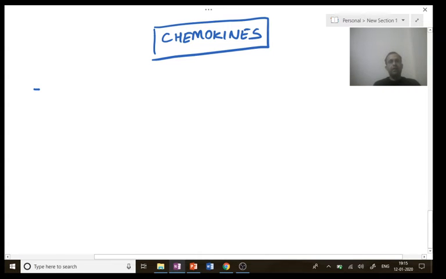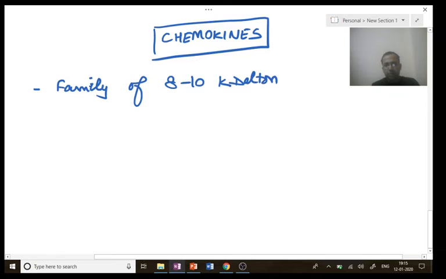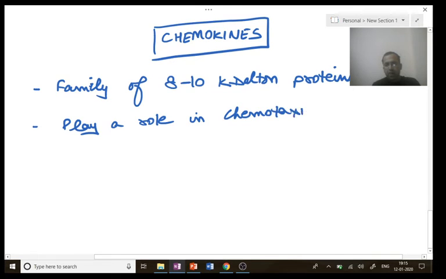So first point, starting with the general points. Chemokines are a family of 8 to 10 kilodalton proteins which play a role in chemotaxis of various cells.